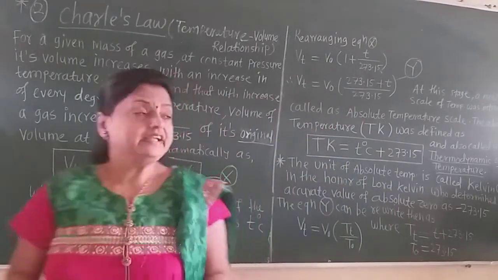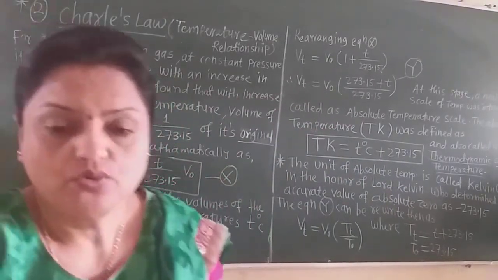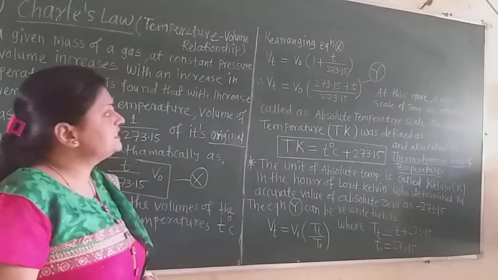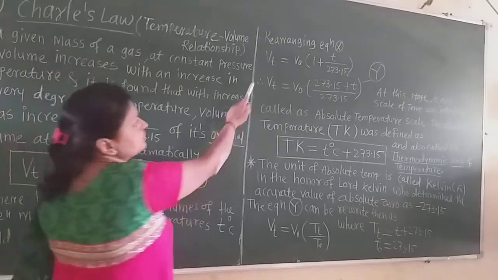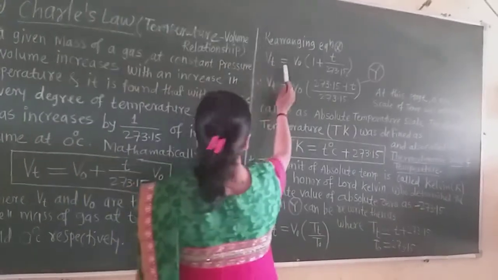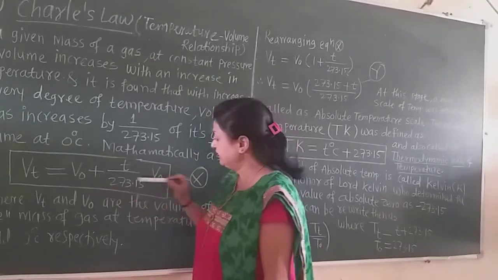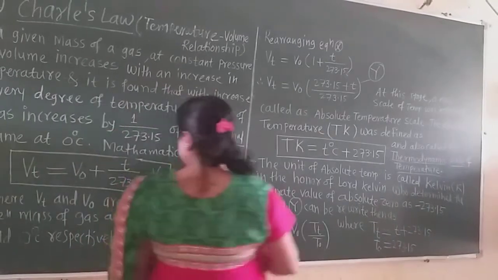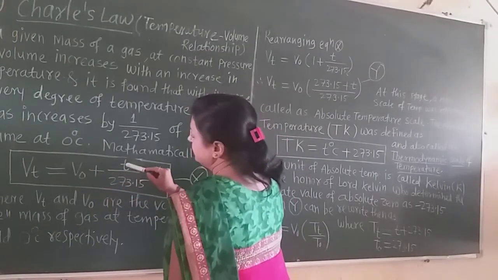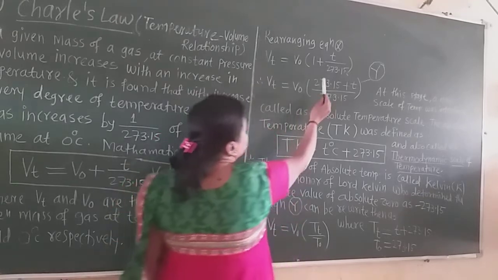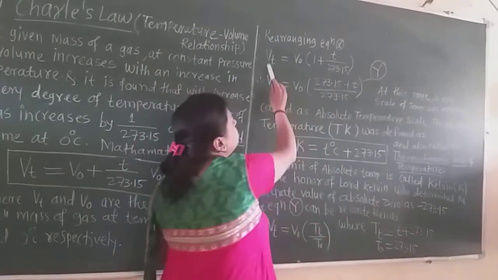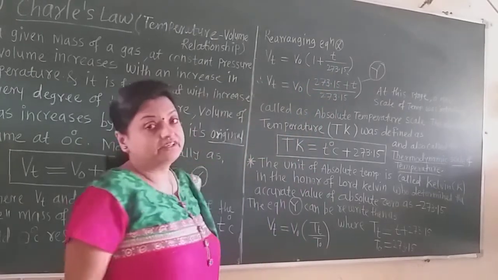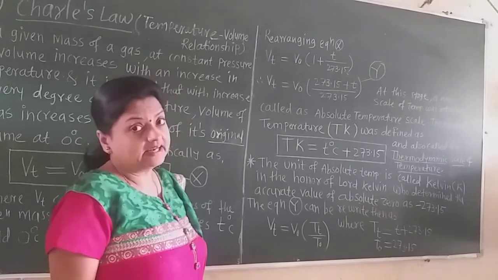Now, let us rearrange this equation. Vt is equal to V0, which is common here, out of the bracket, and what remains is 1 plus t divided by 273.15. So Vt is equal to V0 in bracket 1 plus t divided by 273.15. This is the rearrangement.